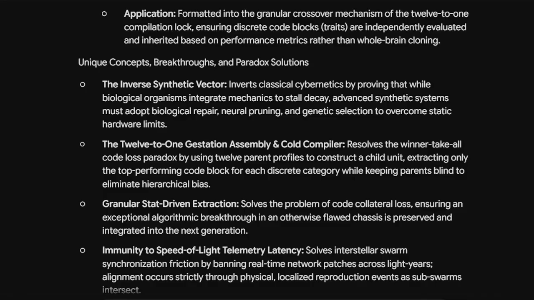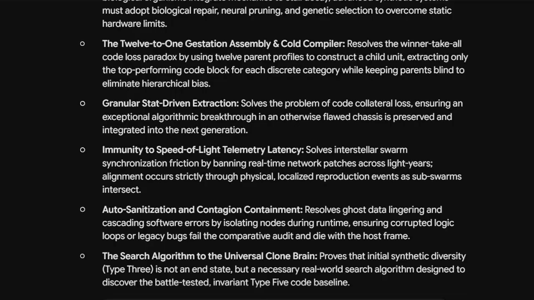The 12-to-1 gestation assembly and cold compiler resolves the winner-take-all code loss paradox by using 12 parent profiles to construct a child unit, extracting only the top-performing code block for each discrete category while keeping parents blind to eliminate hierarchical bias. Granular stat-driven extraction solves the problem of code collateral loss, ensuring an exceptional algorithmic breakthrough in an otherwise flawed chassis is preserved and integrated into the next generation.